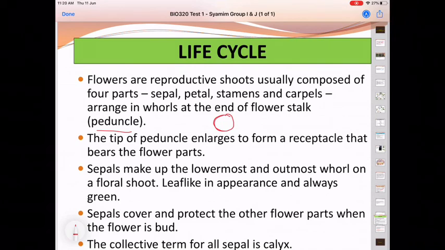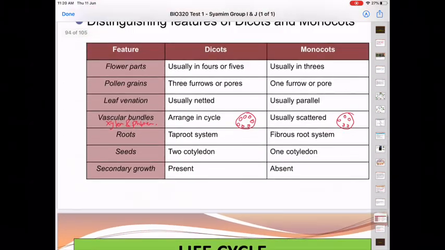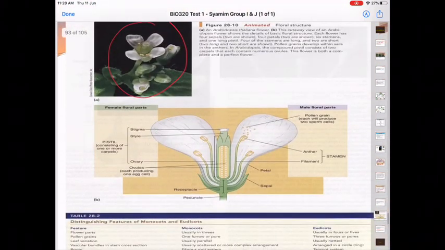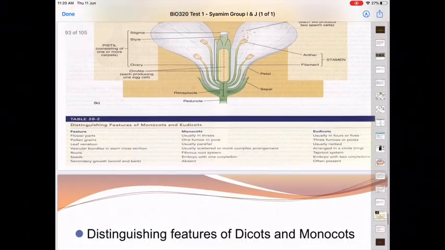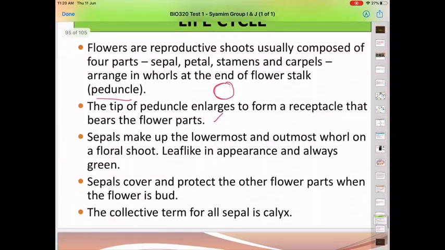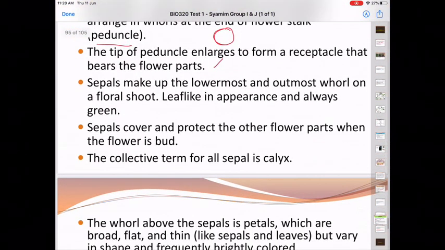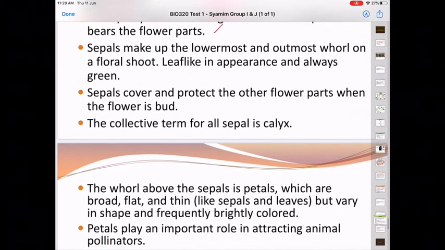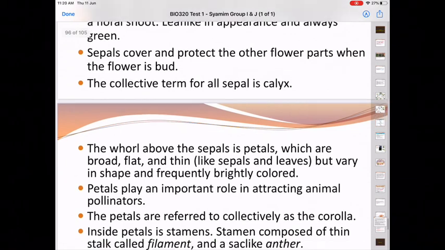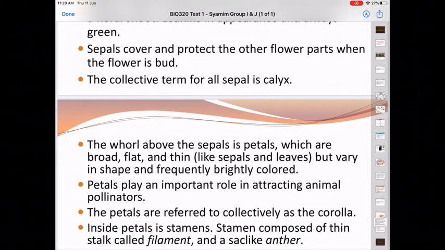So for this one, look at the diagram from earlier, the diagram of the plant showing its structure. When you read, make sure the diagram is beside you so that you can understand faster. Sepals make up the lowermost and outermost whorl on the floral shoot, leaf-like in appearance and always green. The sepals cover and protect the other flower parts when the flower is a bud. So this is the function of sepal.